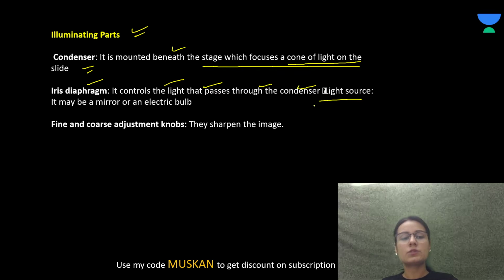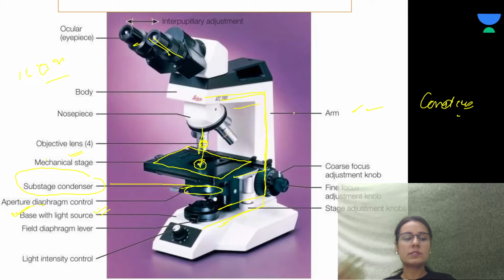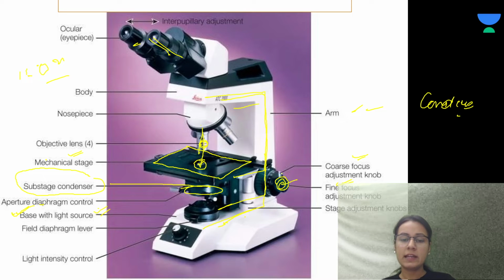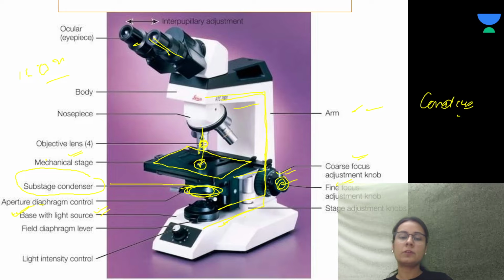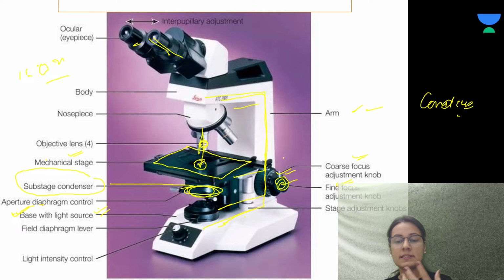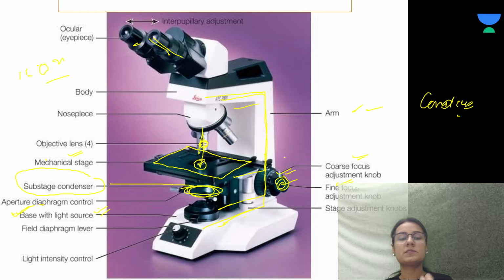One is the light source and the fine and the coarse adjustment knobs, right? These are the fine and coarse adjustment knobs, knob-like structures. This is the condenser, and one was the iris diaphragm to control the light, similar to that of the eye. So the C-shaped arm, stage, base, lenses, coarse and fine adjustment knobs, and the substage condenser